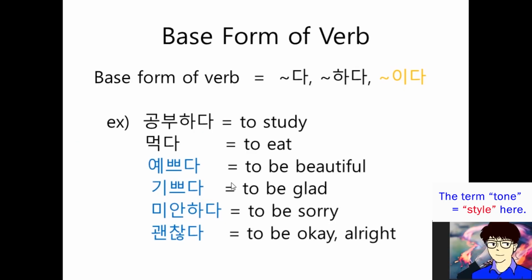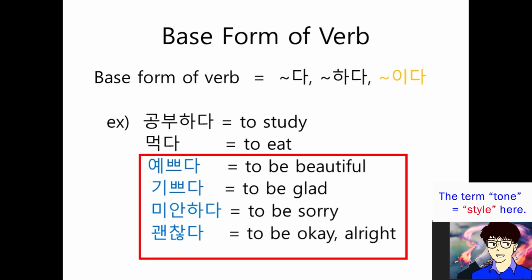First, we need to learn the base form of verbs. The base form of Korean verbs are like these: 블라블라다, 블라블라하다, and 블라블라이다. Technically, 블라블라이다 is not categorized as verb. However, in our class, let's think of it as sort of verb forms, okay? So, you can see some examples of verbs, right? 공부하다, to study, 먹다, to eat, and actually, 예쁘다, 기쁘다, 미안하다, 괜찮다, you can see beautiful, glad, sorry, okay, alright, like that, right?